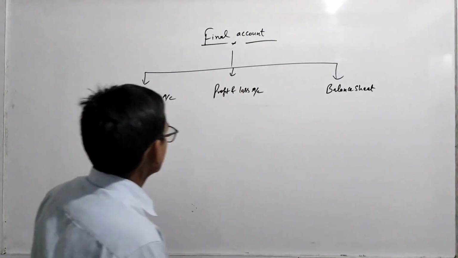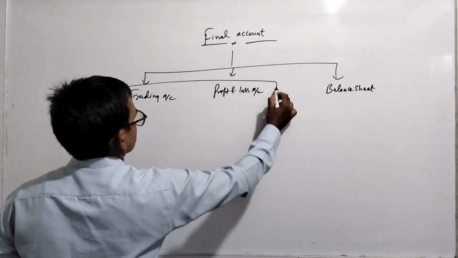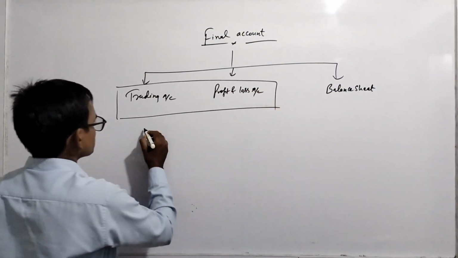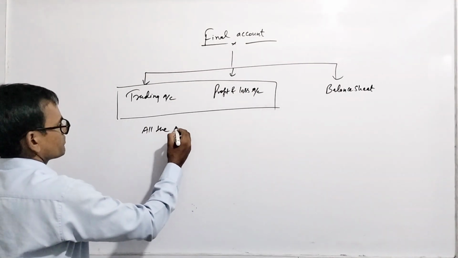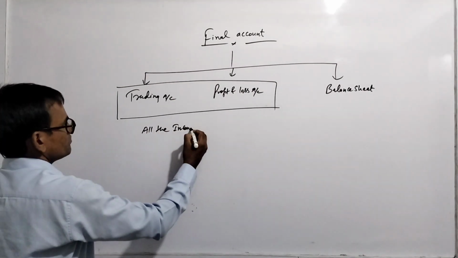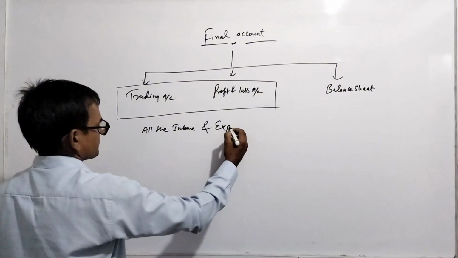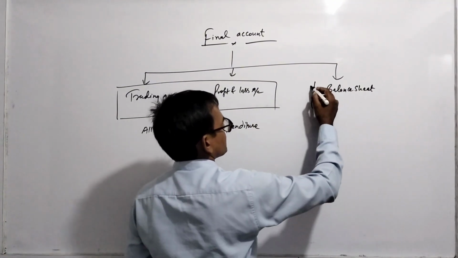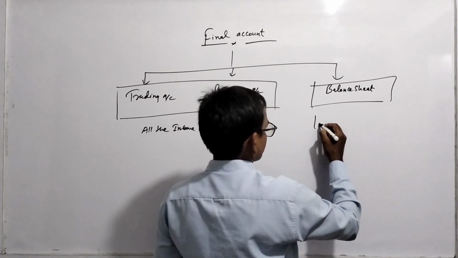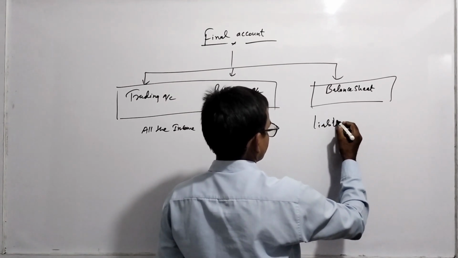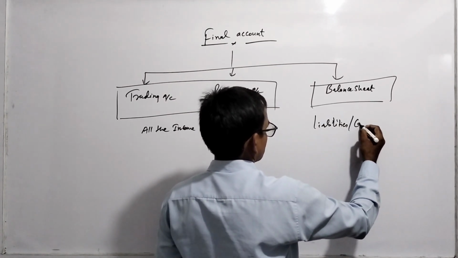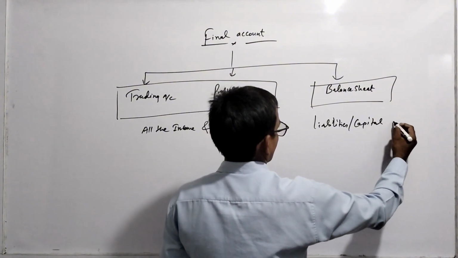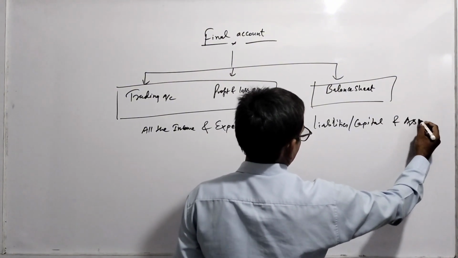For this, the profit and loss account includes all the income and expenditures, whereas the balance sheet includes liabilities, capital, and assets.